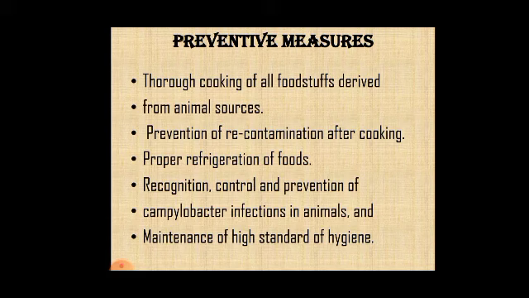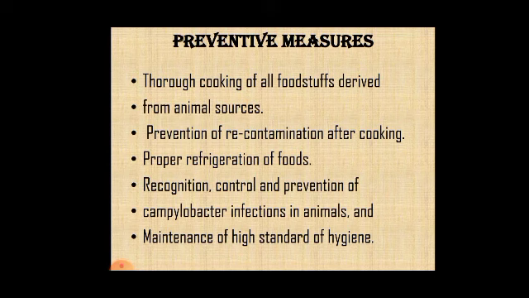Majorly, there is the proper cooking of foodstuffs derived from animal sources, meaning those we get from poultry farms or from cattle. All of these foodstuffs should be properly cooked, and only then eaten, to avoid contamination with Campylobacter.